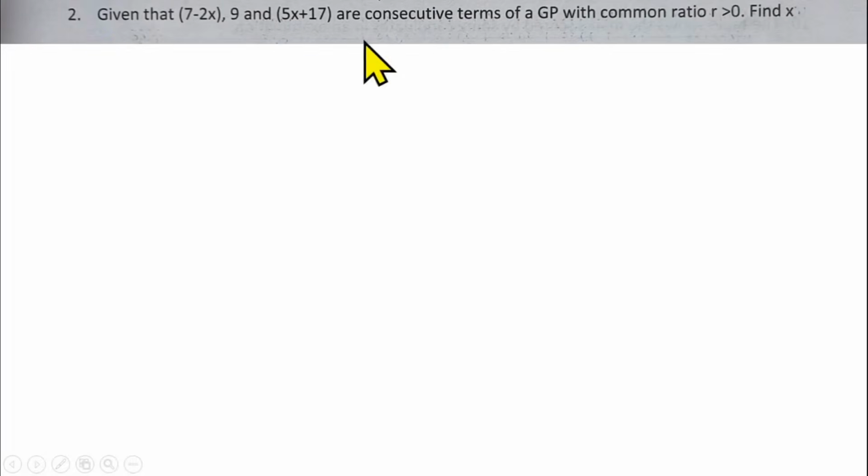Question number 2 is from sequence and series, in this case, geometric progression. You are told that 7 minus 2x, 9, and 5x plus 17 are consecutive terms of a GP with common ratio r greater than 0. Find x.